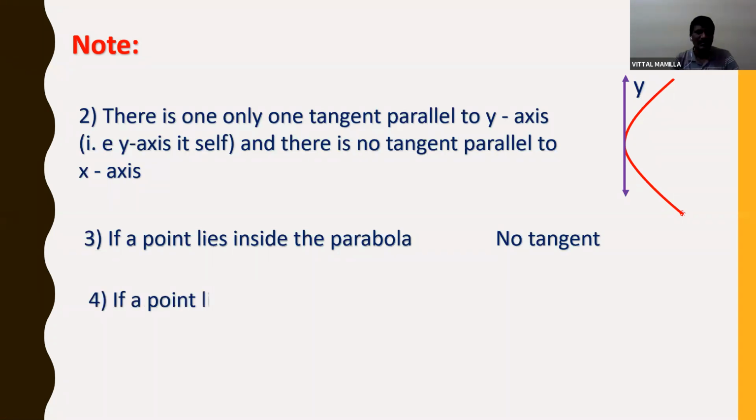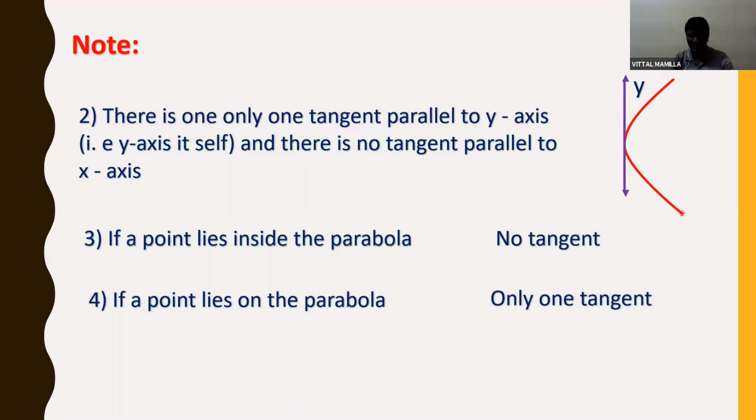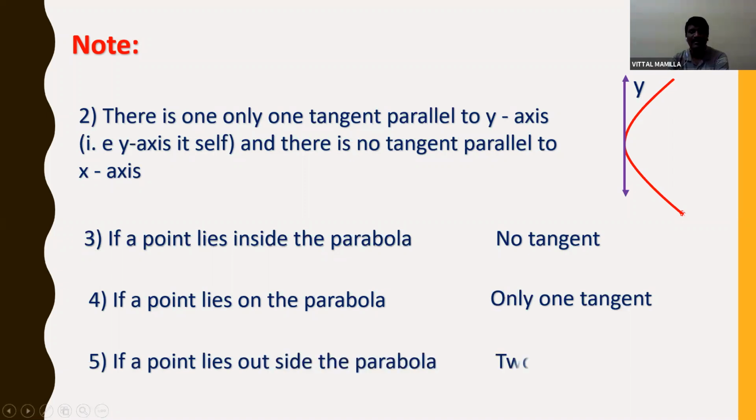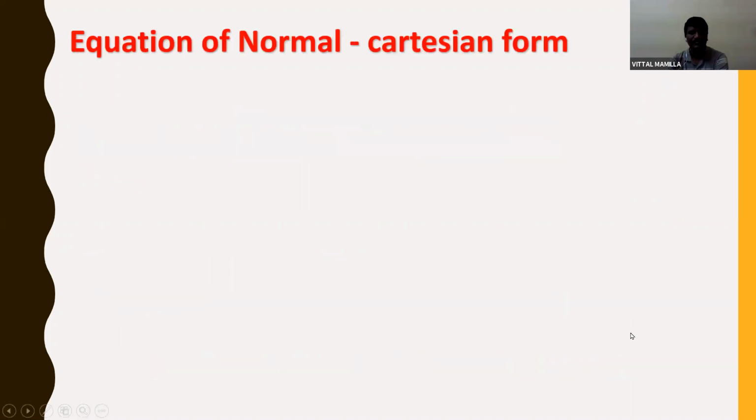Next, if a point lies on the parabola, how many tangents can we draw? Students, if a point lies on the circle, how many tangents can we draw? Only one, right? So here also, if a point lies on the parabola, only one tangent we can draw. If a point lies outside the parabola, then we can draw two tangents.